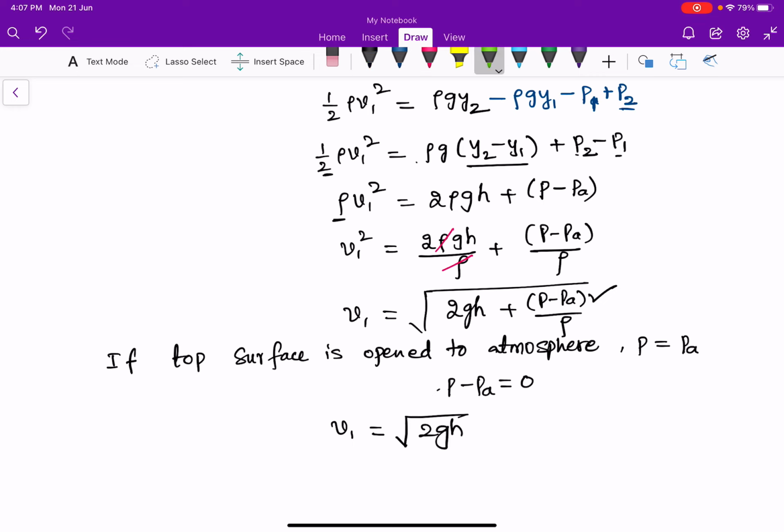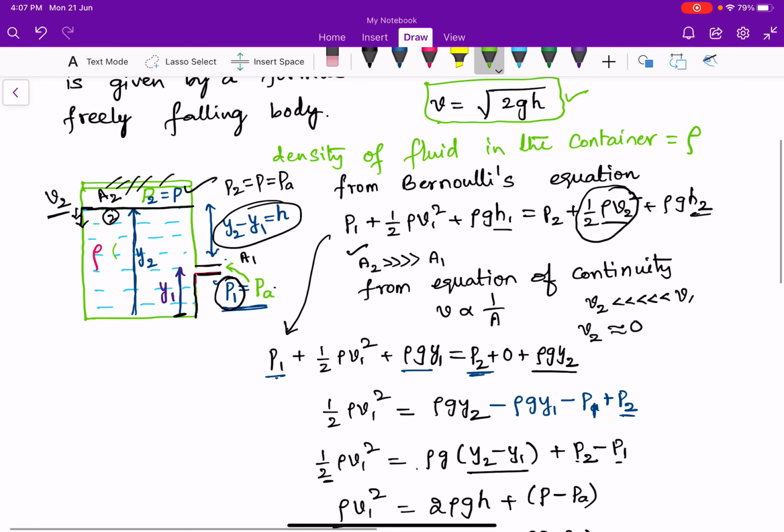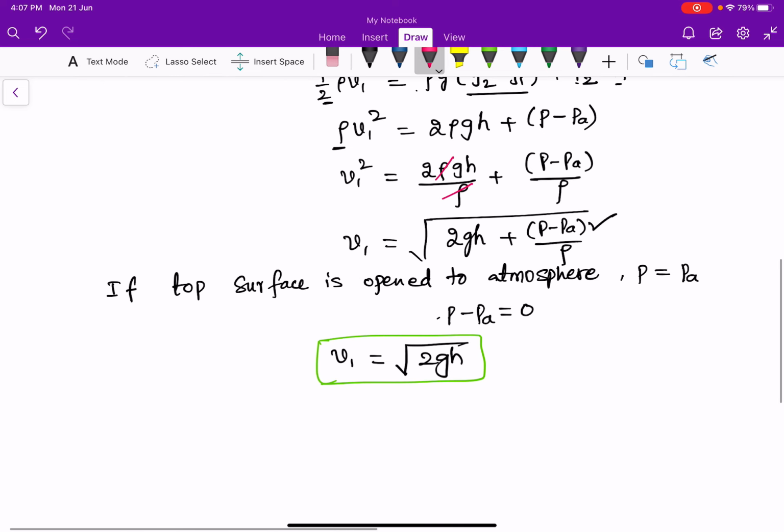This is the speed of efflux, speed of fluid outflow, V1, velocity at this point. V1 is equal to square root of 2GH. This is identical to the speed of a freely falling body from a certain height h. So this is Torricelli's law.